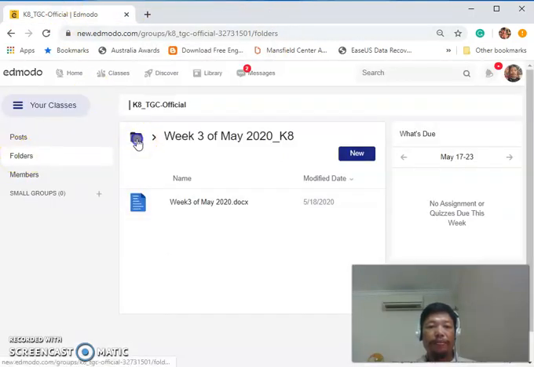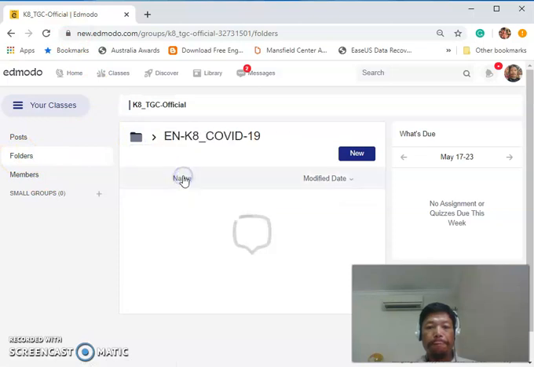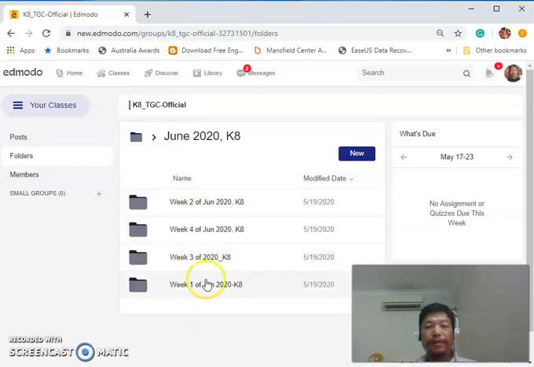Okay, so if you go back to folders, you will see also even June. So this is the preparation that all of our teachers have been doing, to prepare and to make the work easier for those students who can't be online for the live session. They can do the learning on their own.